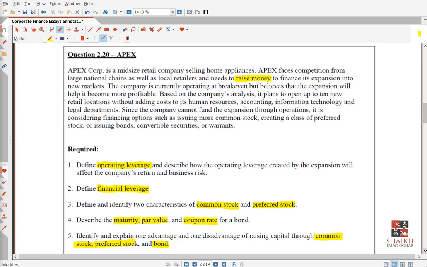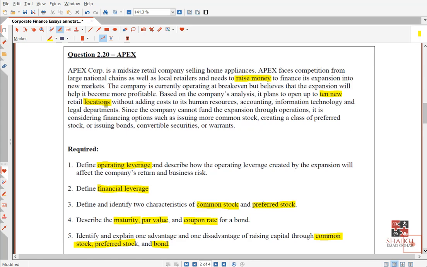Based on the company's analysis, it plans to open up to 10 new locations. Very nice. Without adding costs to its human resource, accounting, information technology, and legal departments. Right? I mean, they're opening 10 new stores, but the same people who are there in the existing human resource will handle those 10 locations. The accounting people are the same. I mean, you are not having a separate accounting department in those new locations. Getting the story? Why are they telling you this?